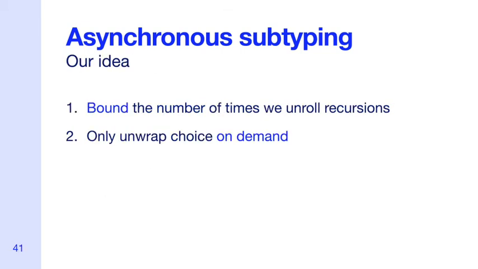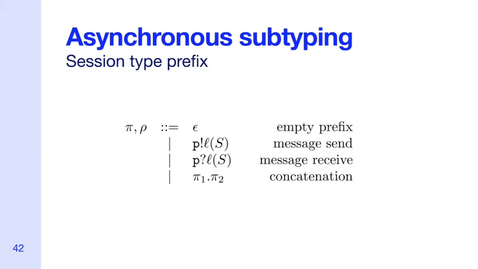In our algorithm, to address recursion, we bound the number of times these can be unrolled, and to address choice, we unwrap them only when needed, on demand. The result is that rather than checking two types, we end up with two finite prefixes, pi and pi prime. A prefix can either be empty or contain a list of sends and receives, as you can see using the definition on the slide.